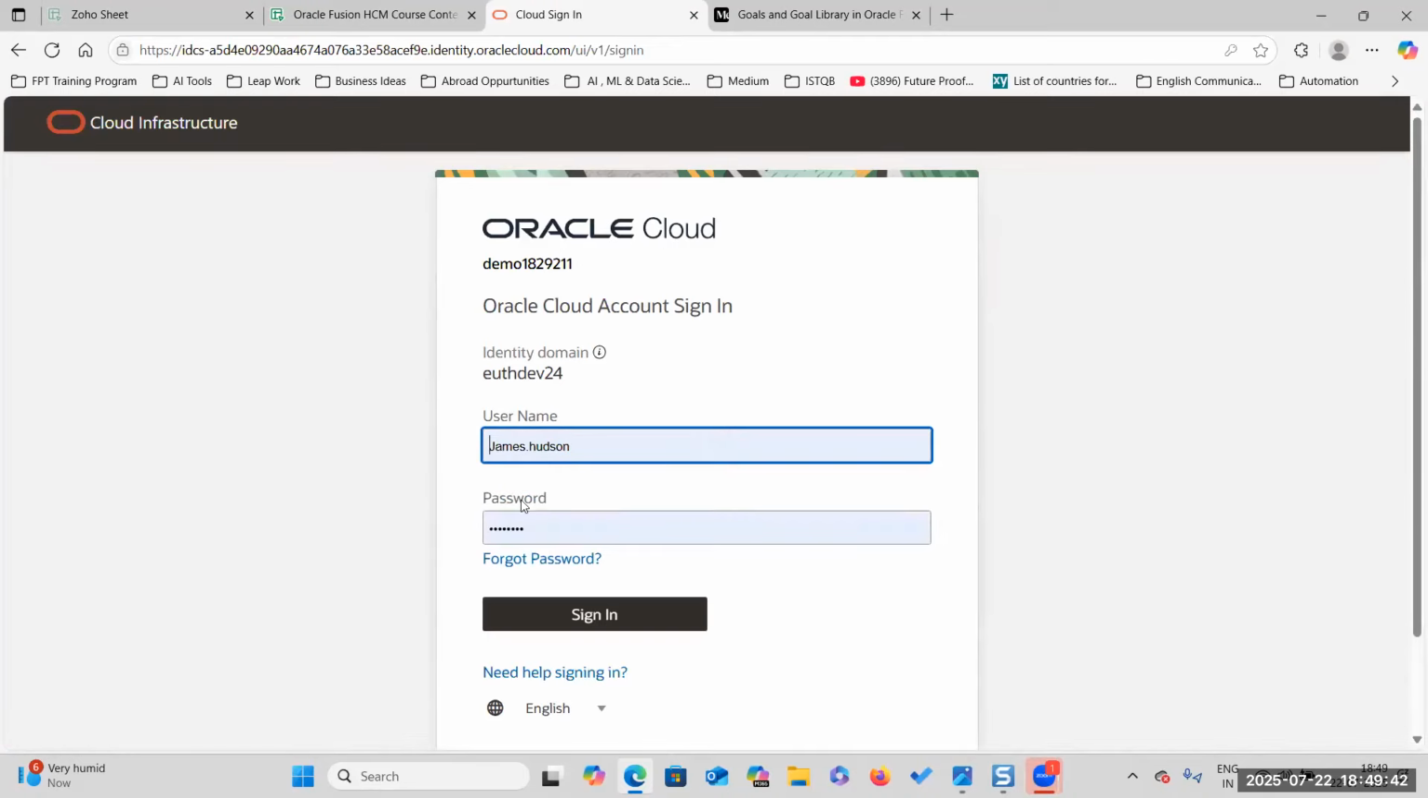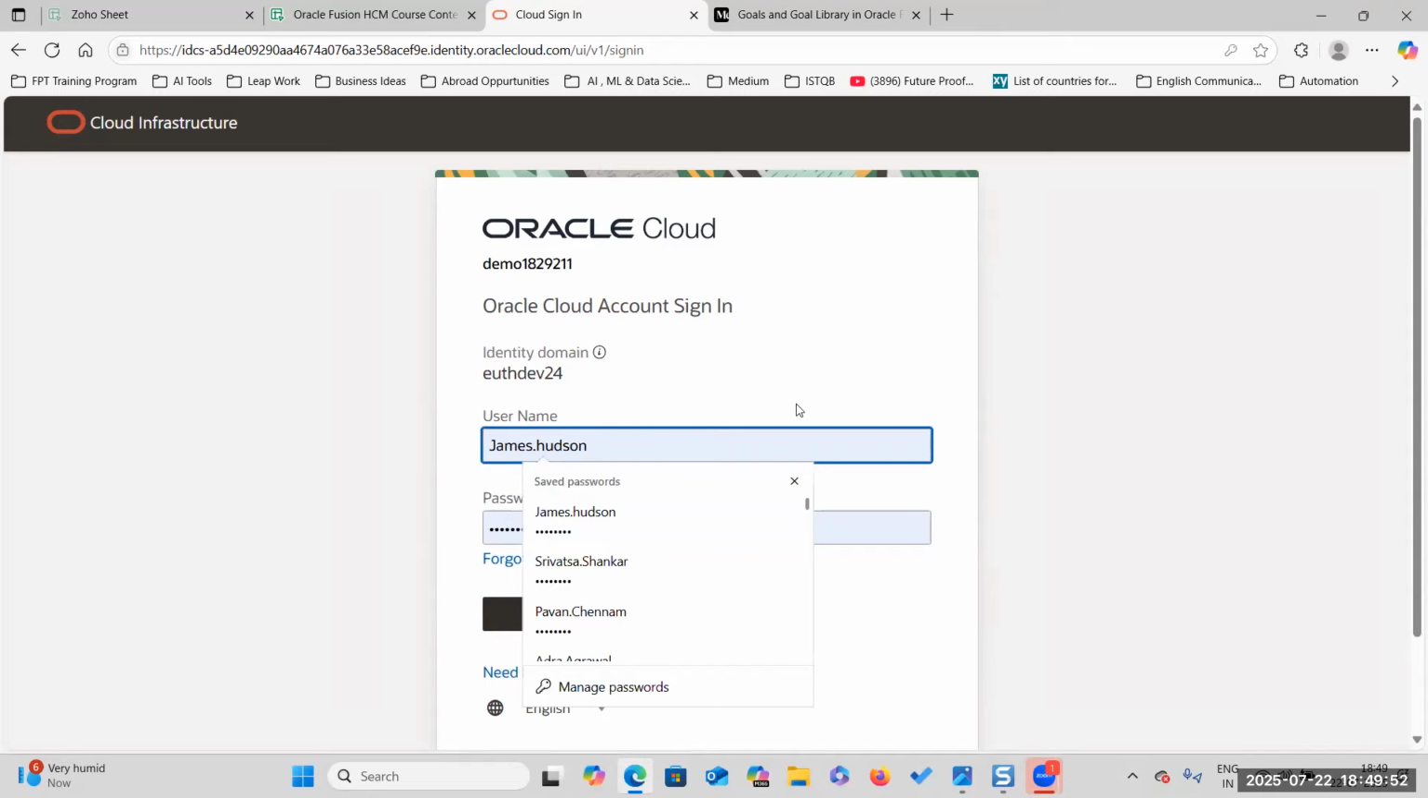We will see the realistic view of how a goal library is there and how the goal plan will be there. For the creation of goals, and particularly while assigning these goals, you should be an HR specialist. Implementation consultants cannot assign the goals. Remember that one. Monica, Lakshman, Gautami, Lovraju, implementation consultants can only create the goals.